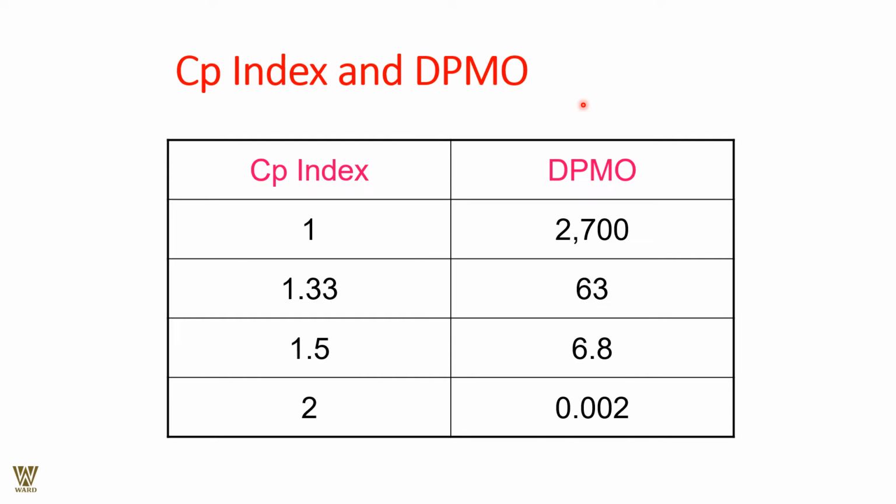So, capability index and defects per million orders. If it is 1, it is 2,700. If it is 1.3, it is 63. If it is 1.5, it is 6.8. If the capability index is 2, it is 0.002, as the case might be. The defects per million will be elaborated here. So which is most important, which is acceptable and which is not. If you look into it, we need to understand we should be going for 2 or beyond that.